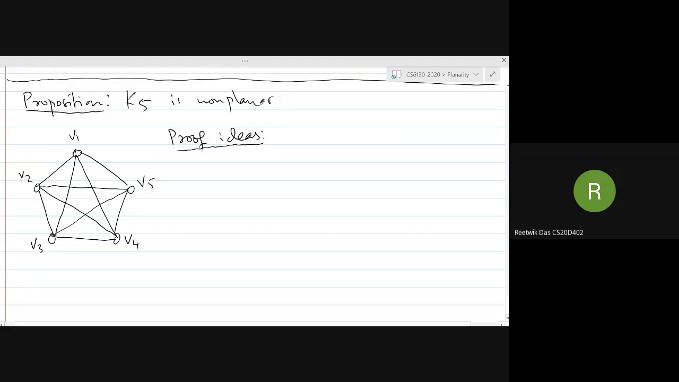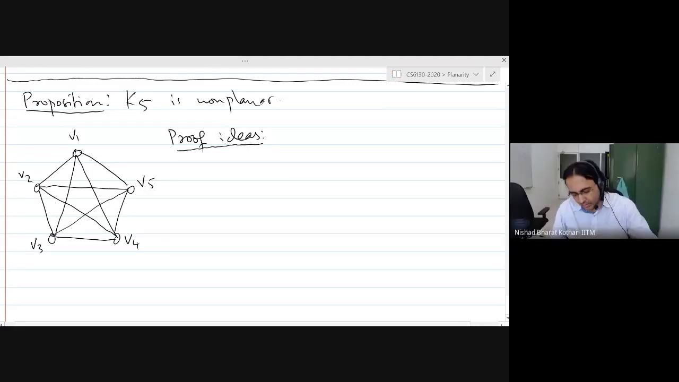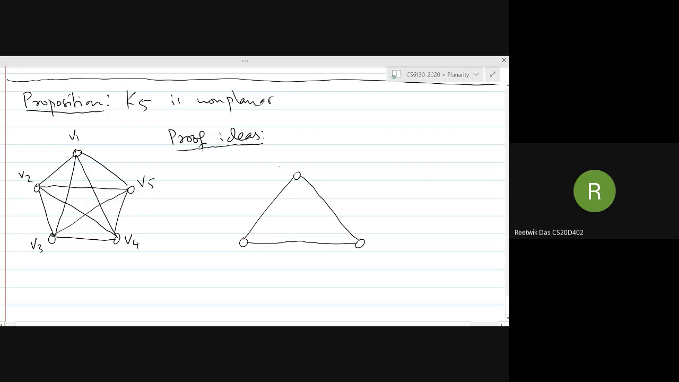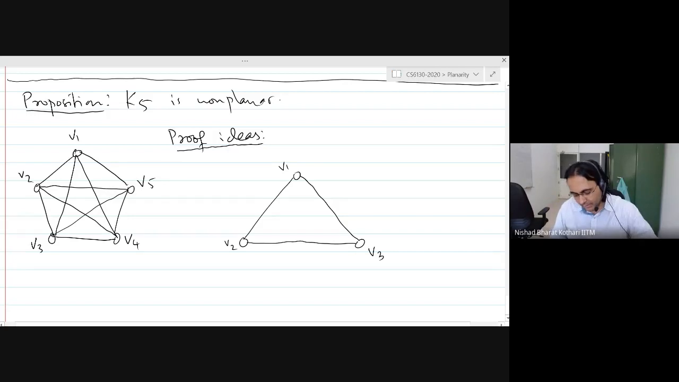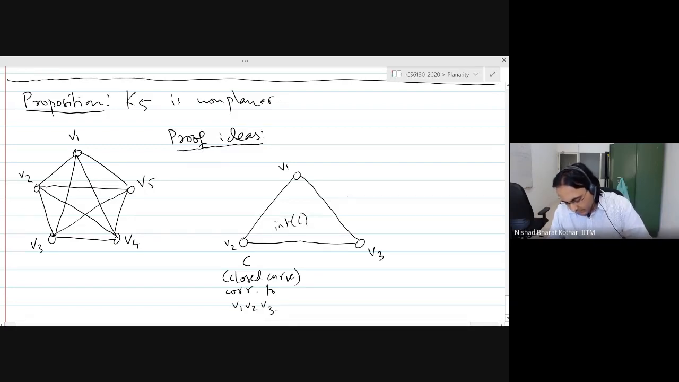Yeah, so we can construct a cycle with 3 vertices and place the remaining 2, one inside and one outside. I see. Okay. So we put one cycle, and that is a closed curve. Now we have this curve C. C in this case is not the cycle, it is the closed curve, corresponding to V1, V2, V3. And so you get two parts, interior of C and exterior of C, by the Jordan curve theorem.